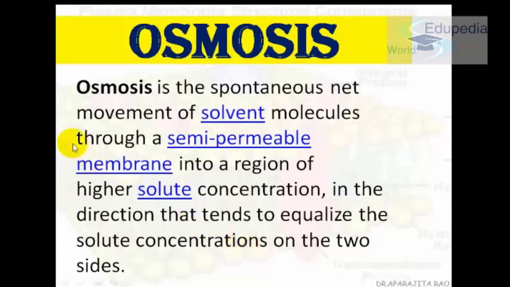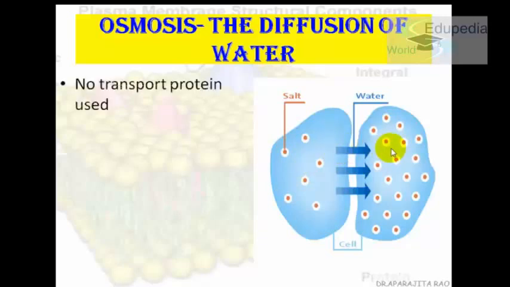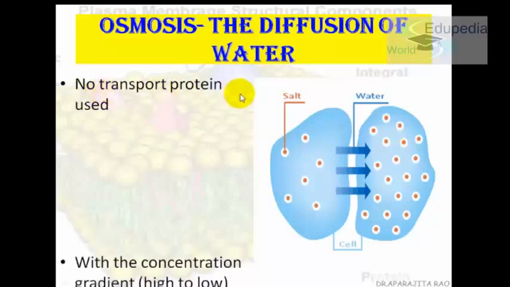The only difference is that here we have a semi-permeable membrane, and in simple diffusion we do not have a semi-permeable membrane. If you see this, there is more concentration of solute here, and the solvent will move from here to here. This is osmosis. So in this also we do not need a transport protein.